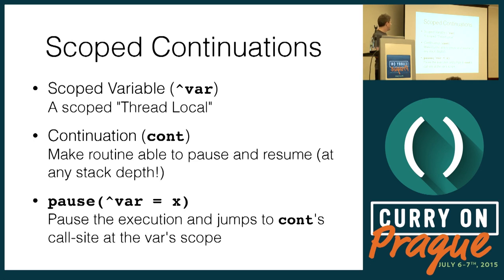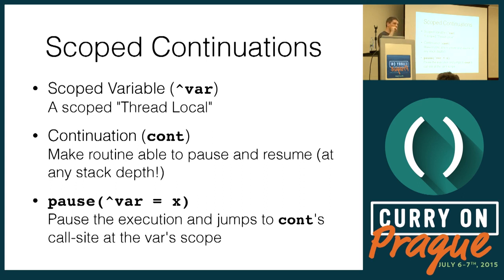So we need three things. We need a scope variable, which we're going to denote like that. For now, think of it as a thread local. We're going to introduce a keyword called cont that takes a routine and makes it able to pause and resume at any stack depth. Now, this is very important. We have to be able to pause at any stack depth, and this is why this is not the same as C#'s async await or Clojure's core async go blocks.